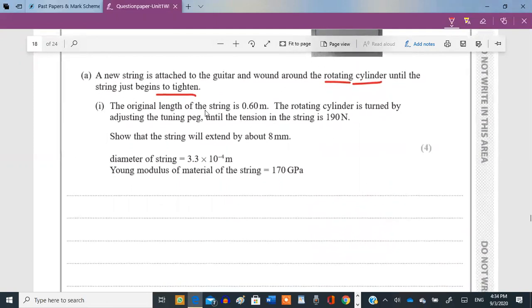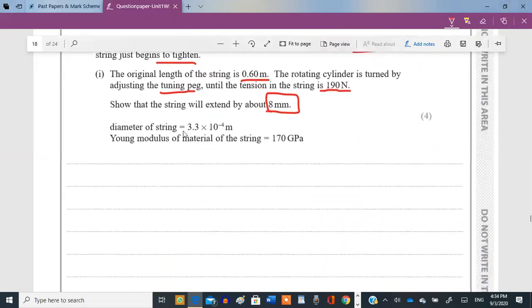A new string is attached to the guitar and wound around the rotating cylinder until the string just begins to tighten. The original length of the string was 0.6 meter. The rotating cylinder is turned by adjusting the tuning peg until the tension in the string is 190 Newton. Show that the string will extend by 8 millimeter. The diameter of the string is given to you. Young's modulus of the string is given to you.